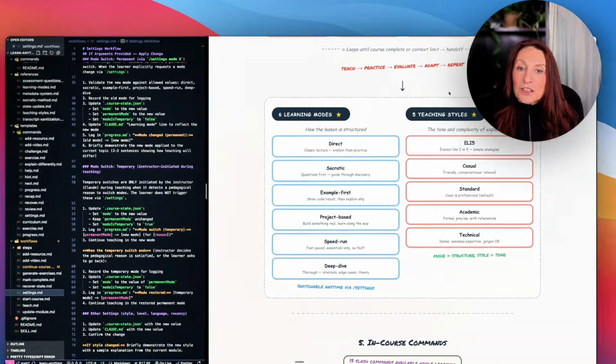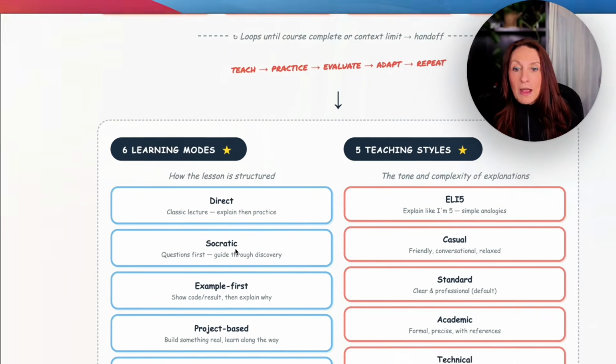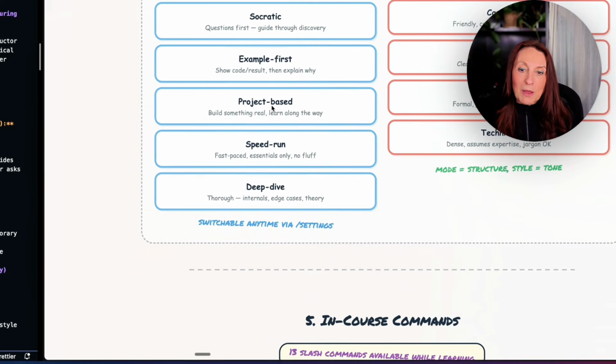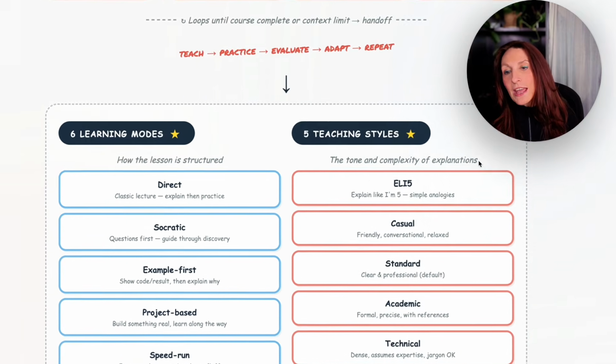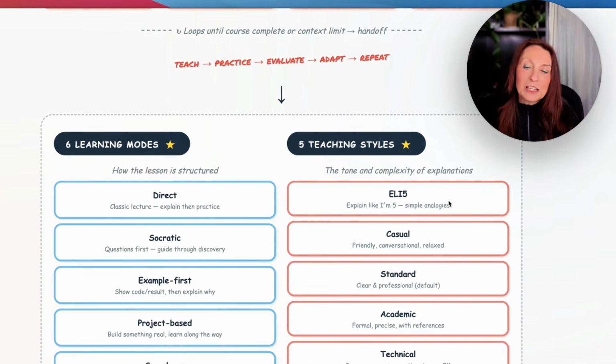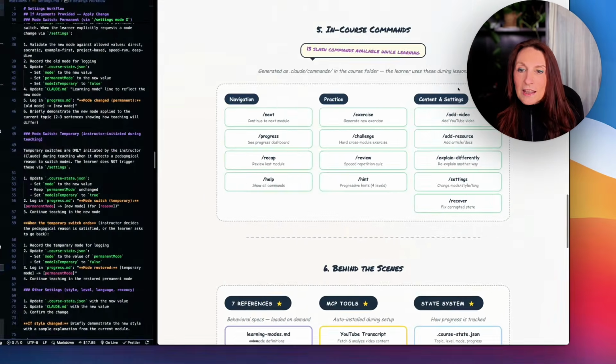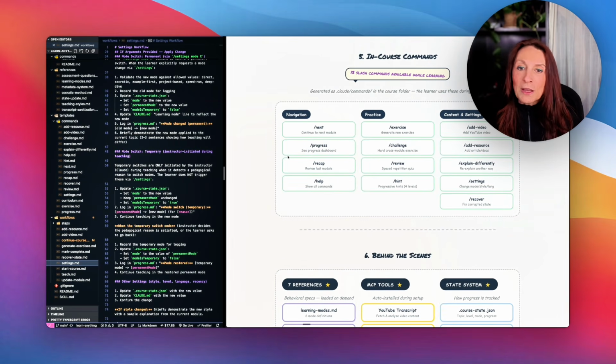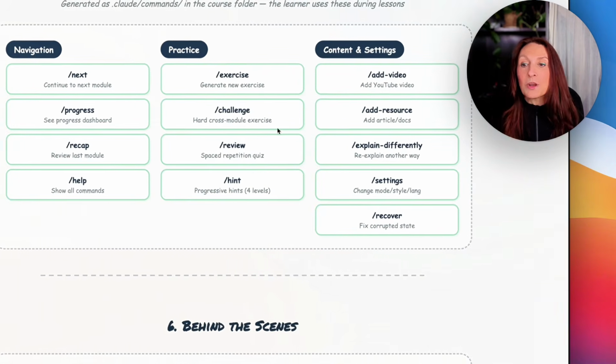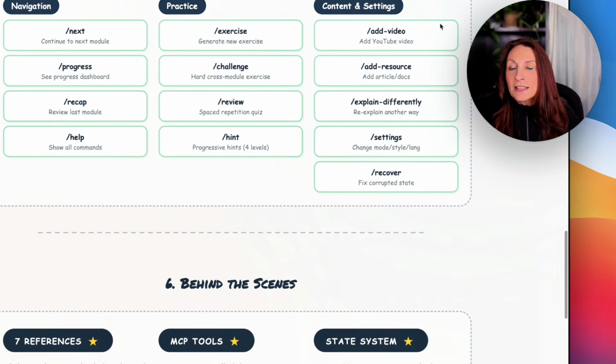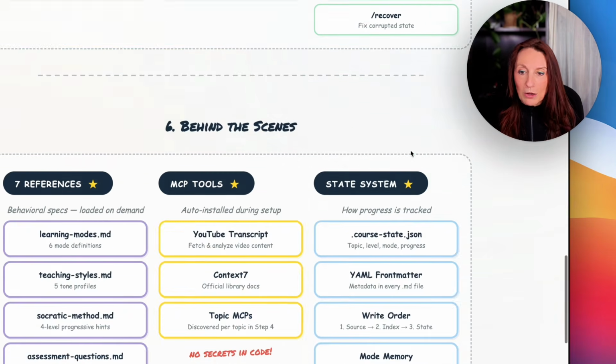adapt and repeat. So we have 6 learning modes: direct, Socratic, example first, project-based, speedrun, deep dive, and 5 teaching styles. Explain it like I'm 5, casual, standard, academic, and technical. And then we have all these commands. We have for navigation: next, progress, recap, help, for practice exercise, challenge, review, hint, and content and settings. You can add a video, resource, explain differently, settings, and recover.